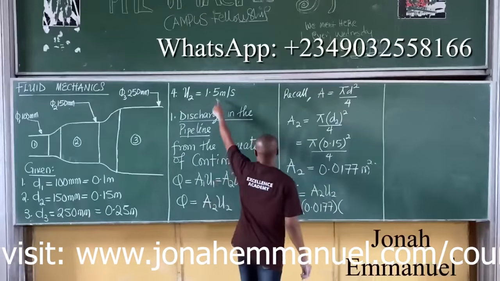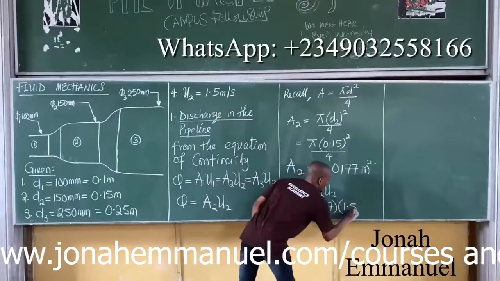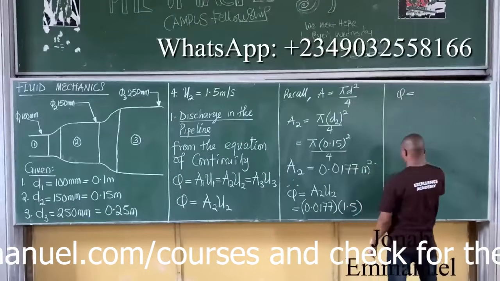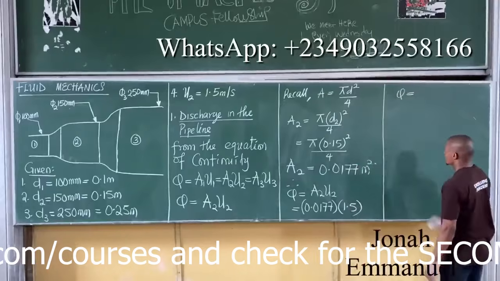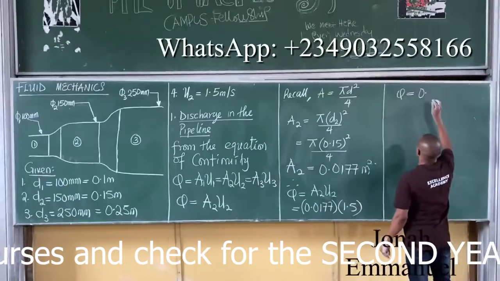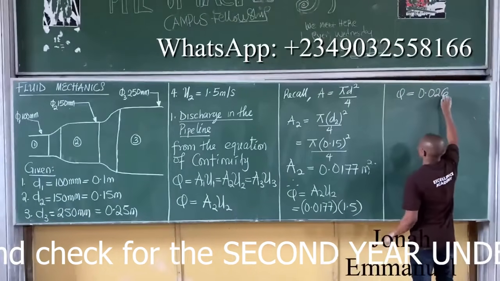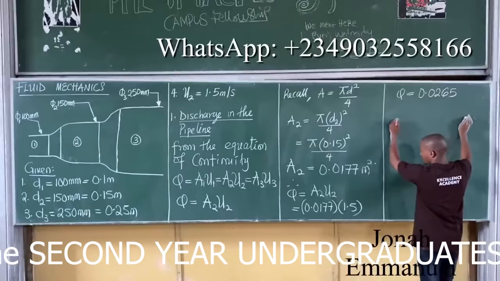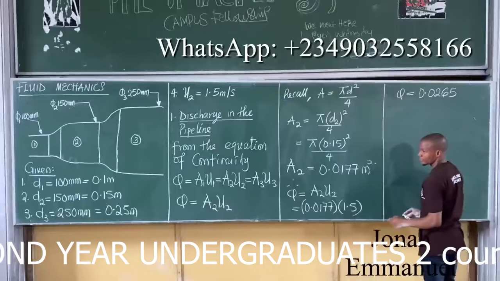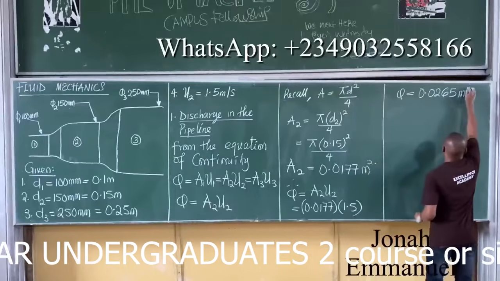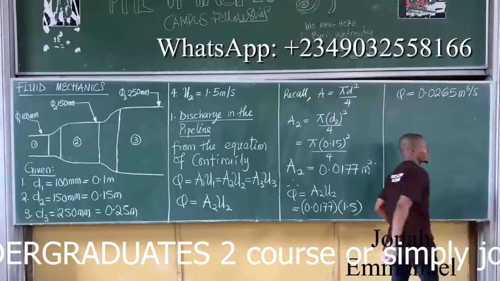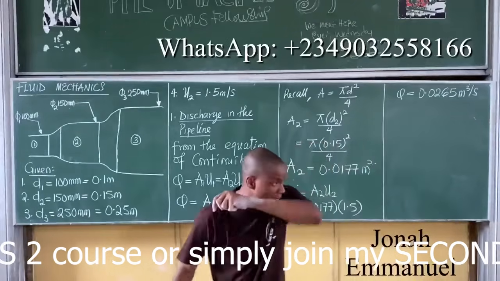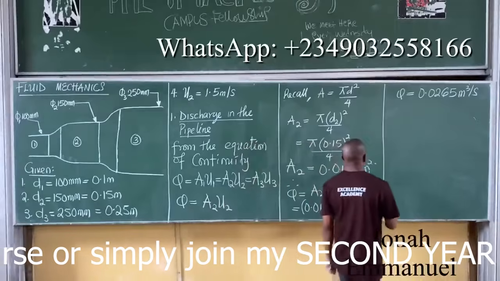U2 is 1.5. So we have that discharge Q is equal to 0.026565, units meter cube per second. We've got the first part. Find the discharge in the pipeline.